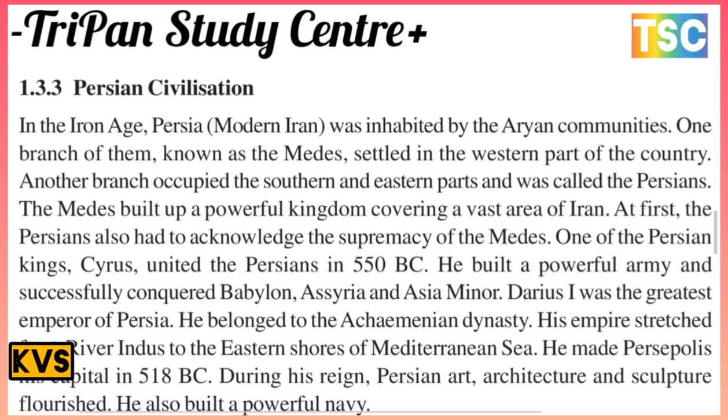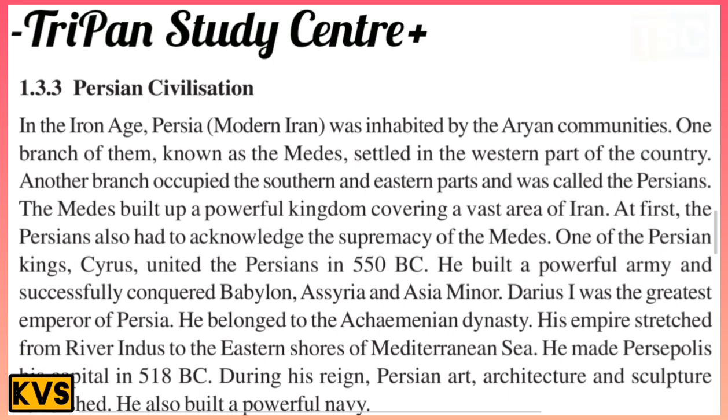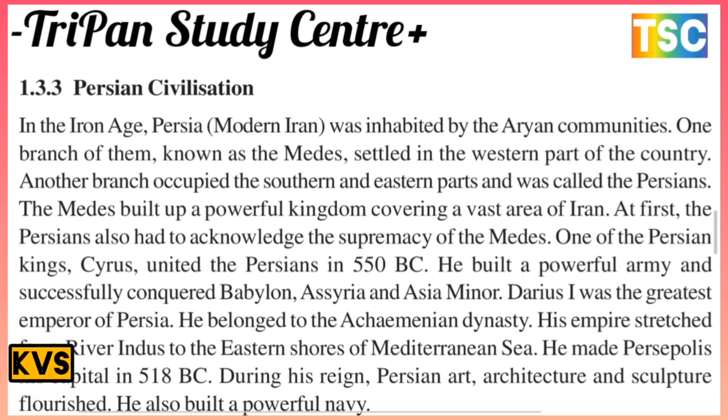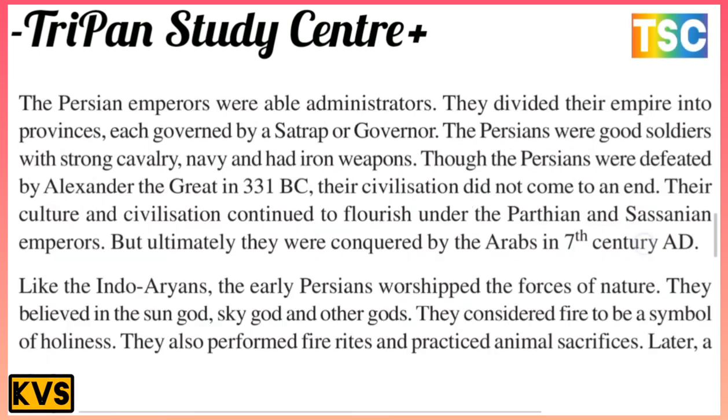Darius I was the greatest emperor of Persia. He belonged to the Achaemenid dynasty. His empire stretched from the river Indus to the eastern shore of the Mediterranean Sea. He made Persepolis his capital in 518 BC. During his reign, Persian art, architecture, and sculpture flourished. He also built a powerful navy.